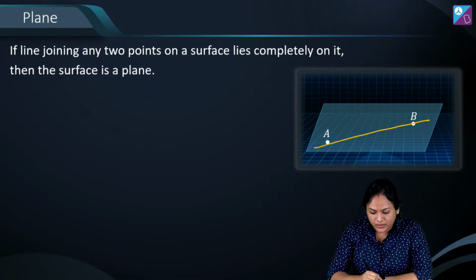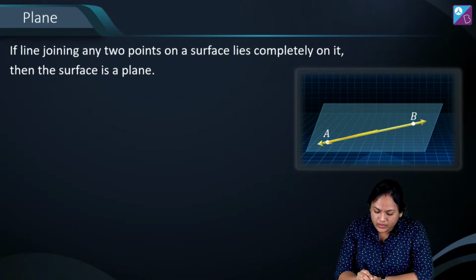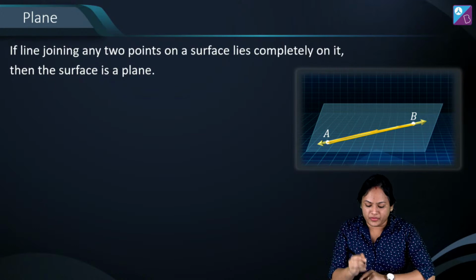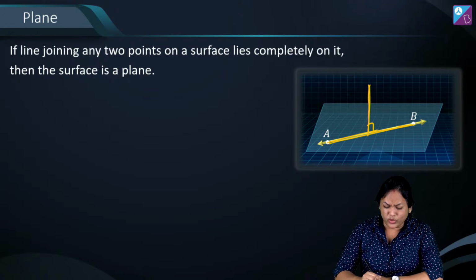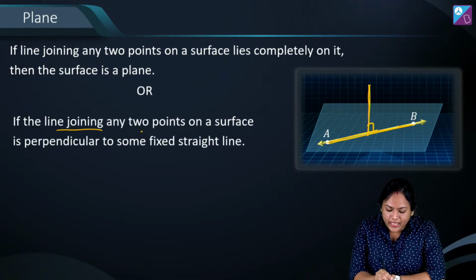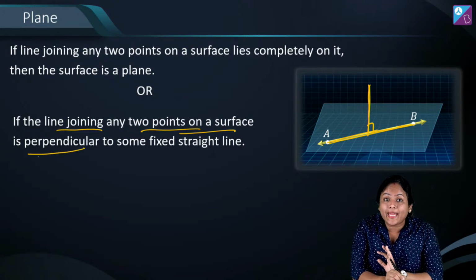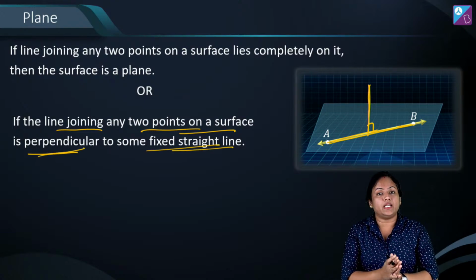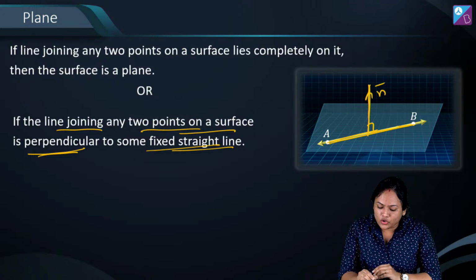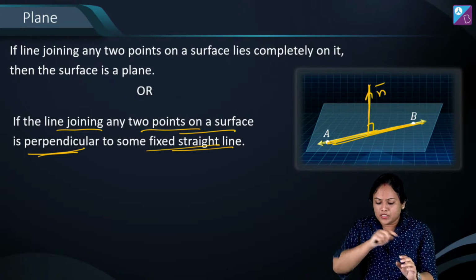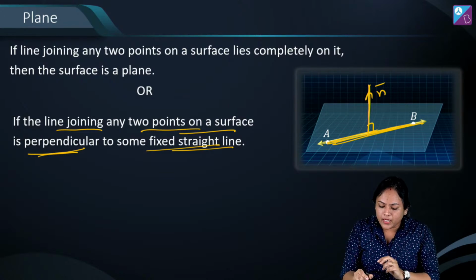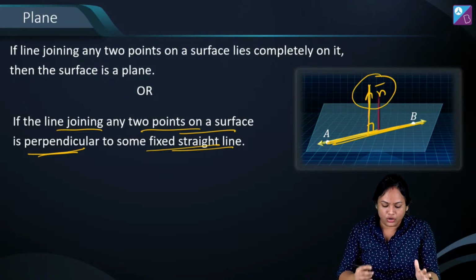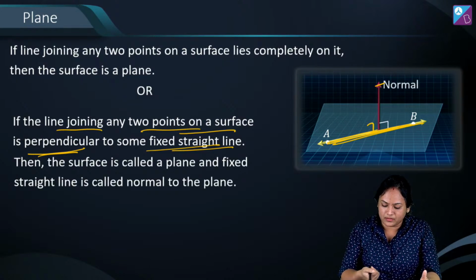Otherwise एक और क्या बहुत बढ़िया definition हो सकती है इसकी, that suppose if you join any 2 points on the surface and उसके परपेंडिकुलर हमेशा हमें एक फिक्स्ड स्ट्रेट लाइन दी हुई है. What I'm talking about is that if the line joining any 2 points on the surface is always perpendicular to a fixed straight line, then also ये जो surface होगा, this will be my plane. So any 2 points on the surface when you join, it will be always perpendicular to the normal. तो ये जो हमारा perpendicular line होता है, that is normal to that plane. It will look somewhat like this.